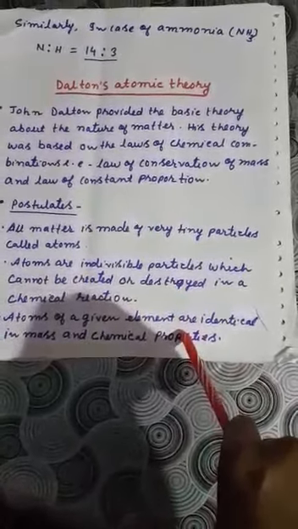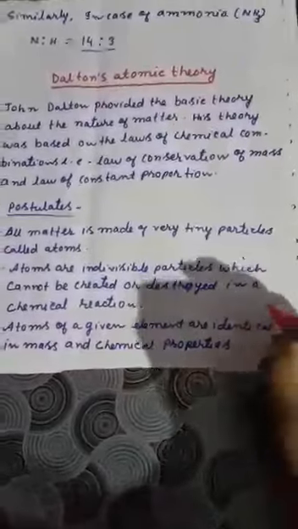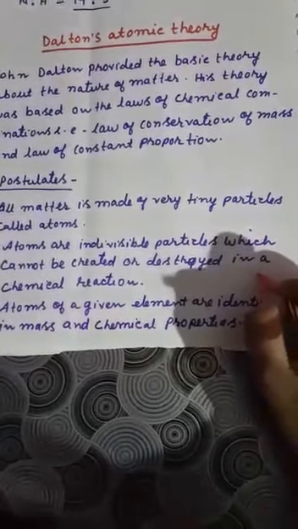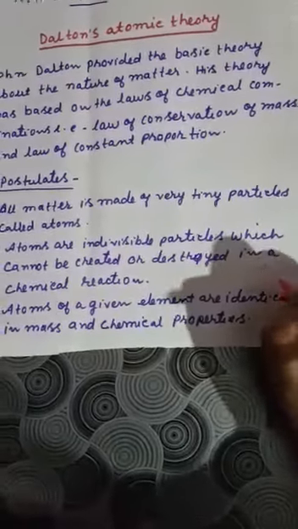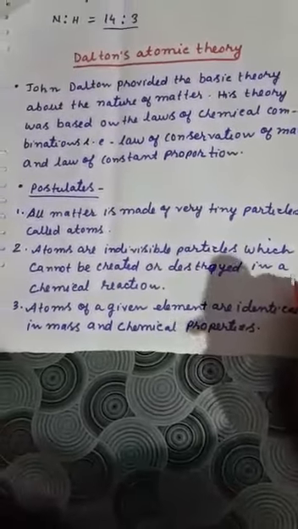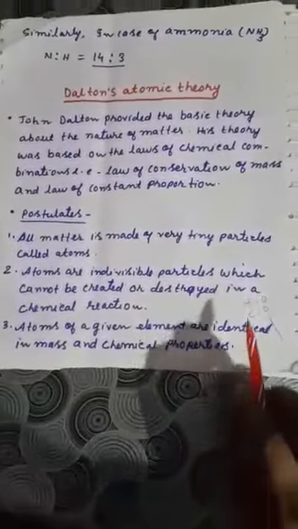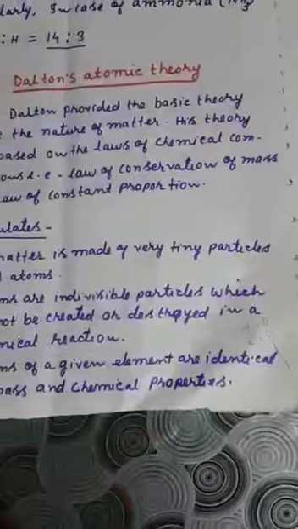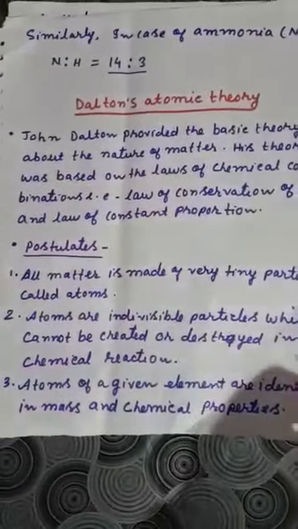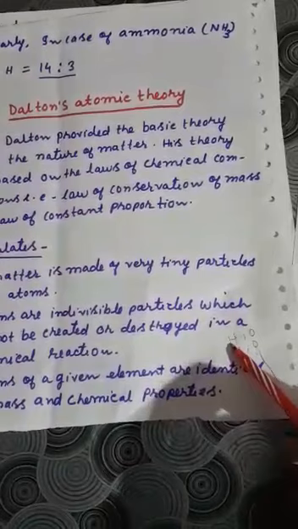And the third one, atoms of a given element are identical in mass and chemical properties. For example, in water you are having hydrogen and oxygen. In carbon dioxide you are having carbon and oxygen. So these oxygens will have the same mass because it is oxygen. Am I clear? Okay. Next, the atoms of different elements will have different mass and different properties. For example, if you consider hydrogen and carbon, both are different elements, so their masses will be different, their properties will be different.